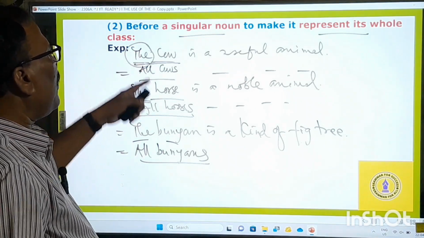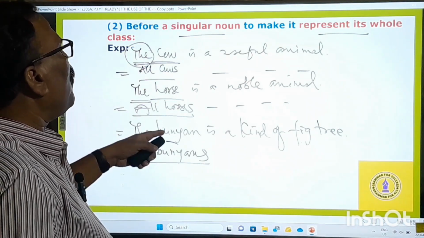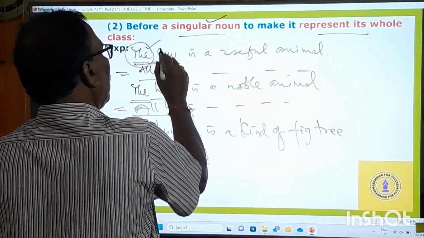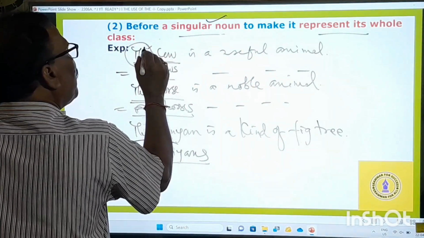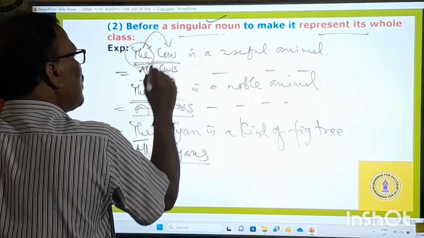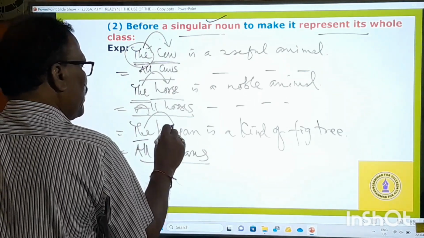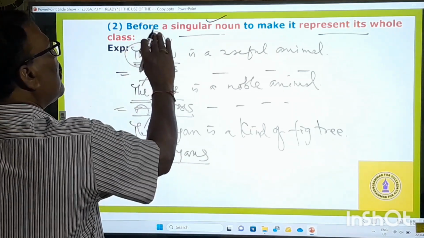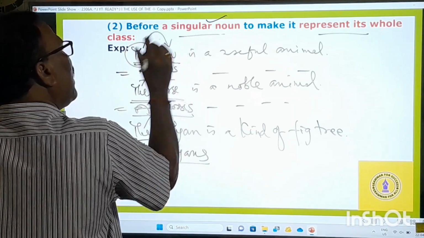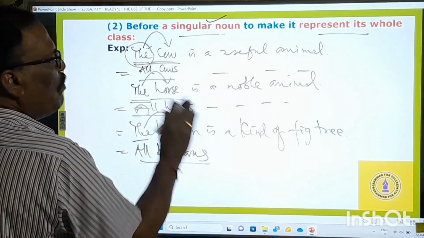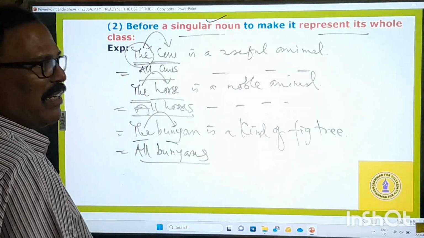So in this way, before a singular noun, if you use the definite article, what does this "the" do? This definite article represents its whole class. It represents its whole class, and then it conveys the meaning as all cows, all horses, all banyans, something like that.